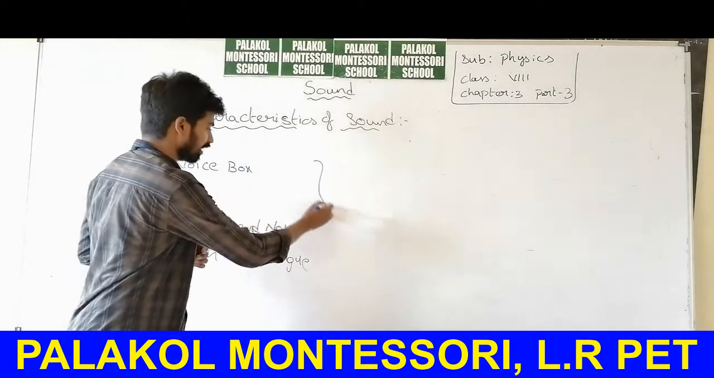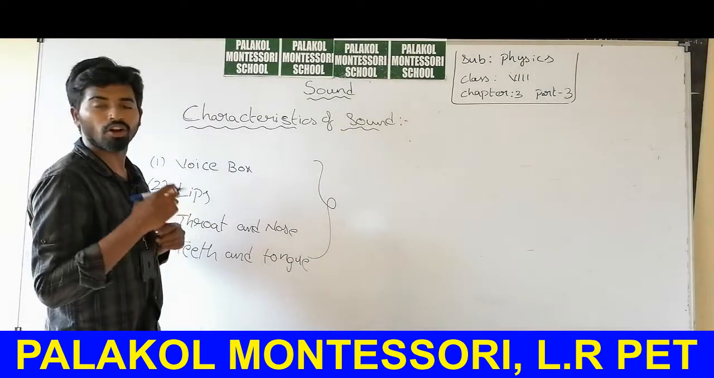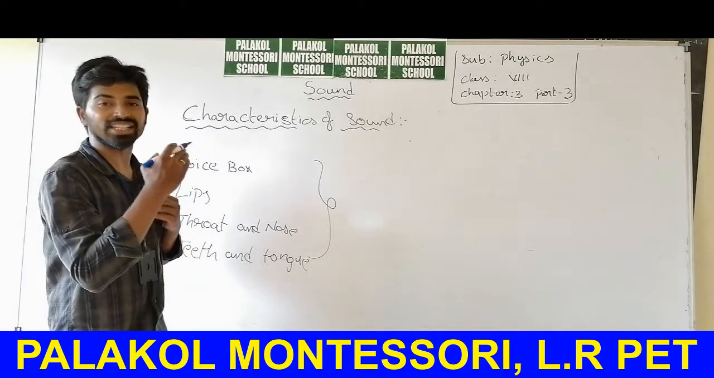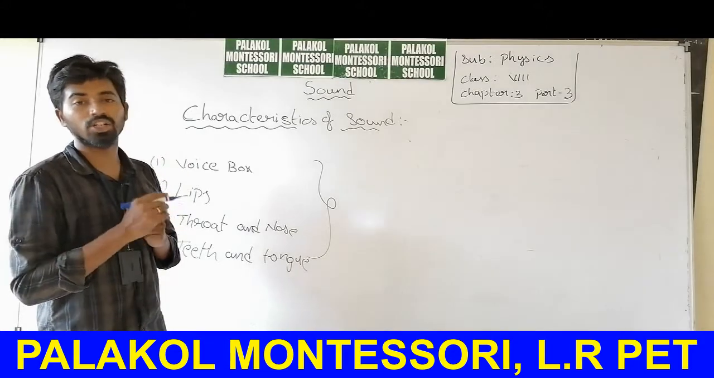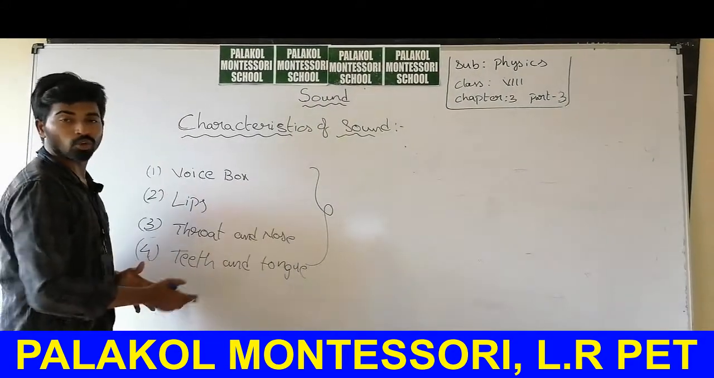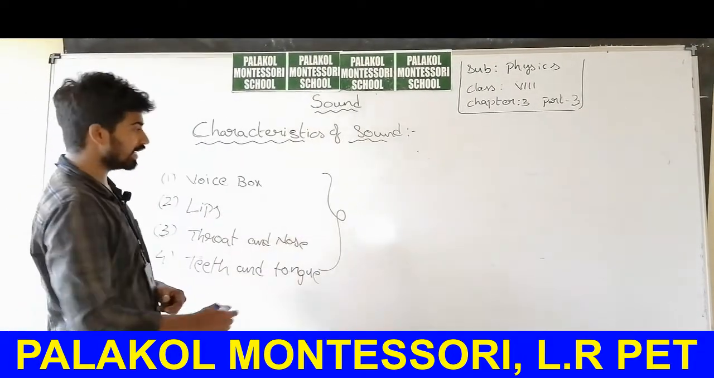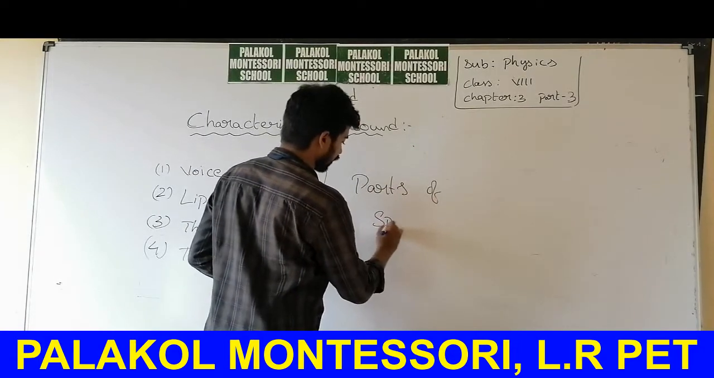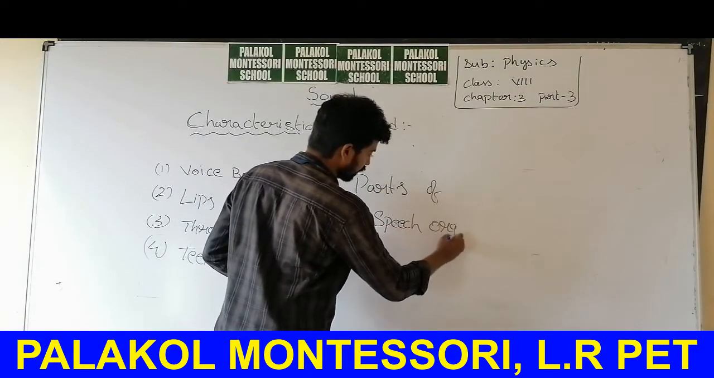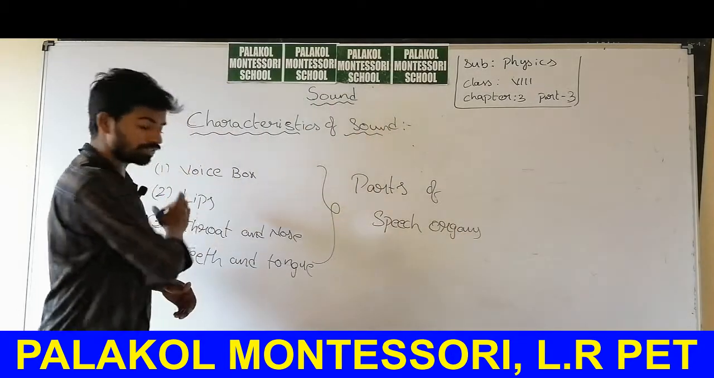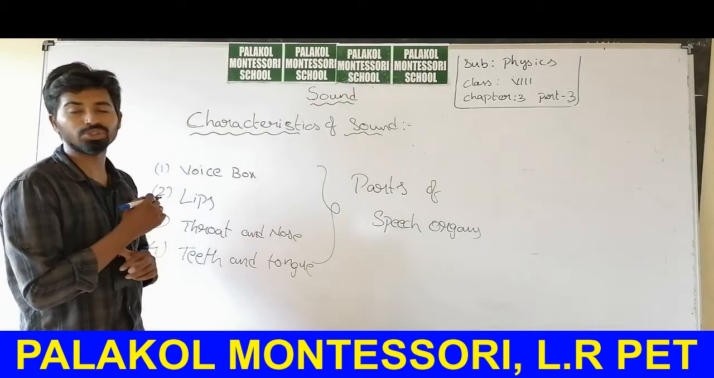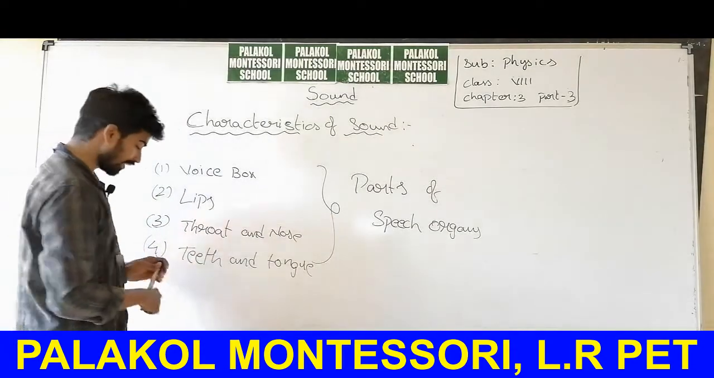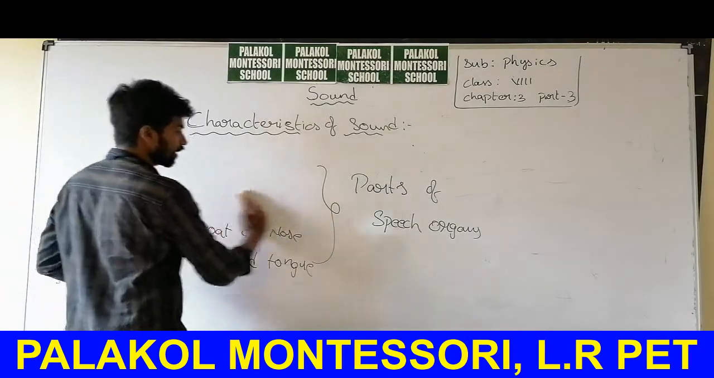Without the coordination of all these parts, you are not able to produce the variations. You are not able to bring some changes in the sound. You can increase the loudness, you can decrease the loudness, you can change the frequencies by the coordination of all these organs. So that's why these organs are called parts of speech organs. Because of the coordination of these parts, you are able to bring variations in the sound created by the voice box. Okay, and let us learn about audible range.